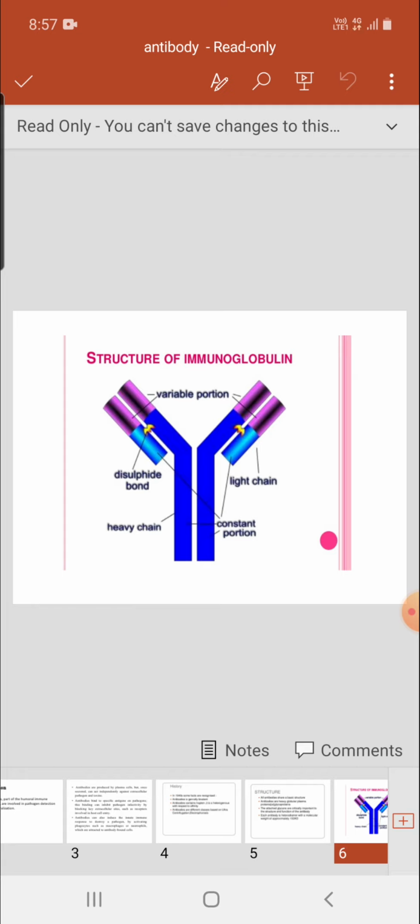But some portions of heavy and light chains are constant because they contain constant amino acids, that is called the constant portion. Here the pink color shows the variable region of both heavy and light chain, and the blue region shows the constant region. The heavy and light chains are joined to each other by disulfide bonding.